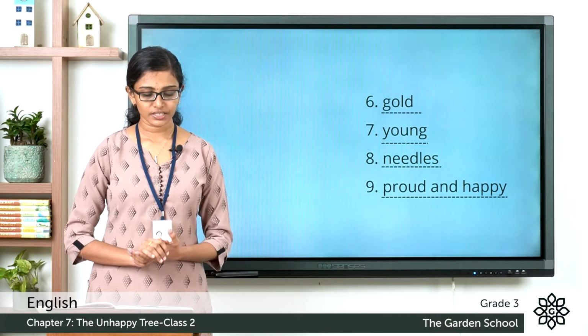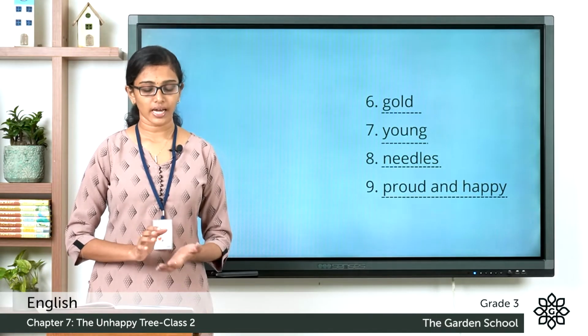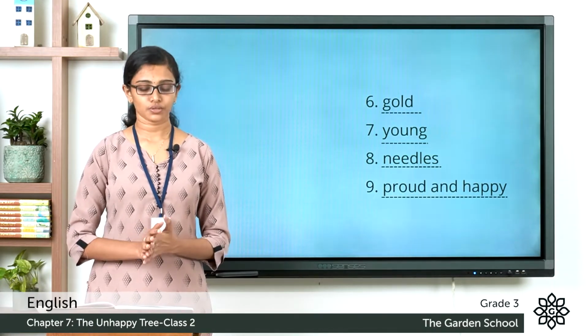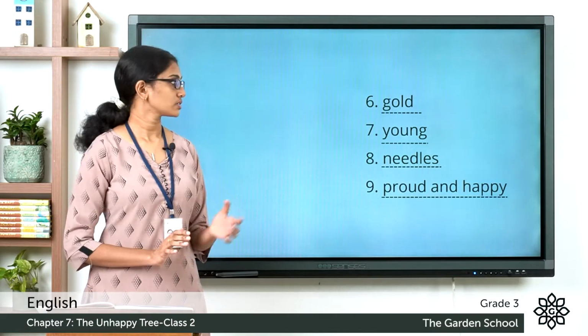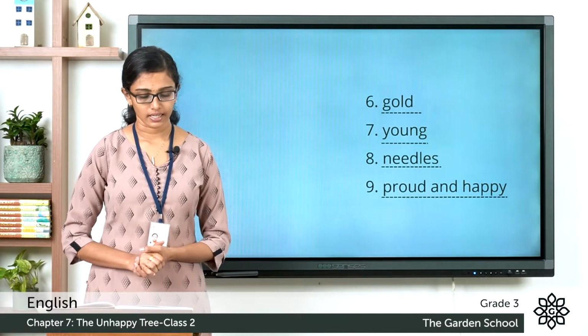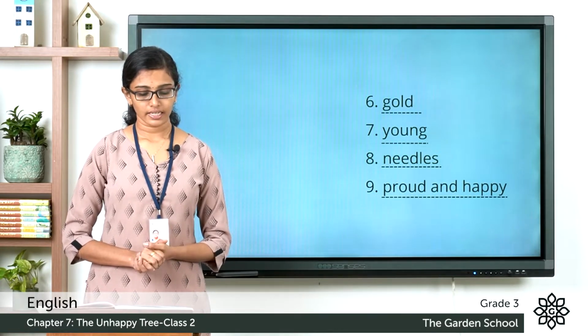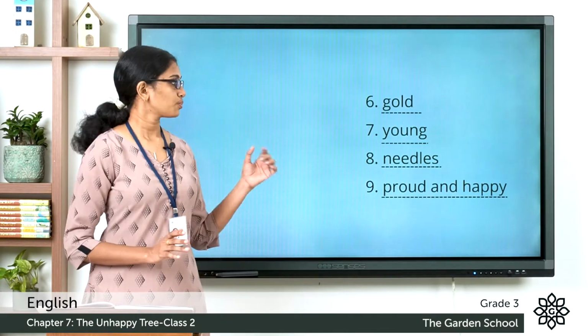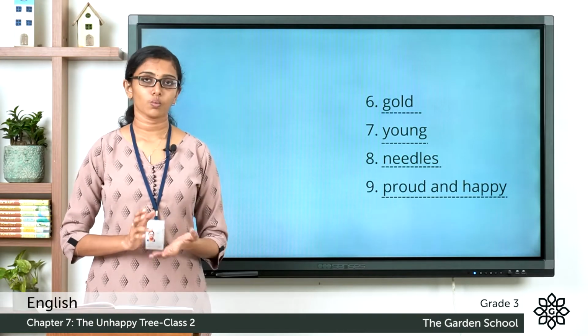8. The little tree wanted its dash back again as its last wish. So at last, it wished to get back its needles. So it is needles to be written there. Now 9. Finally, it was dash with what it had. So finally, it was proud and happy with what it had.